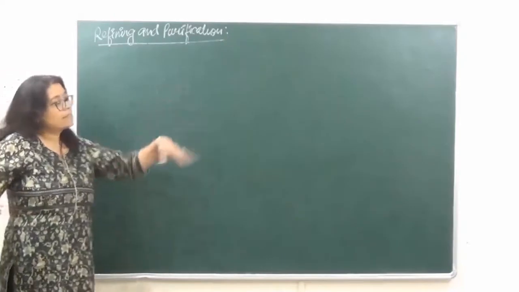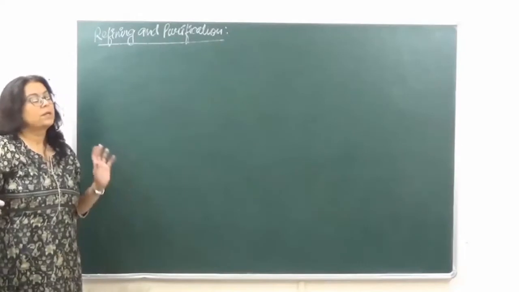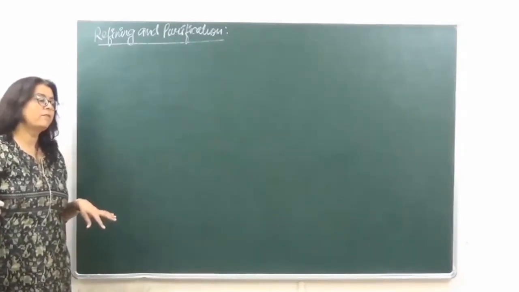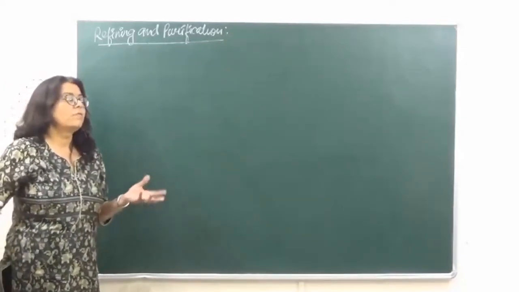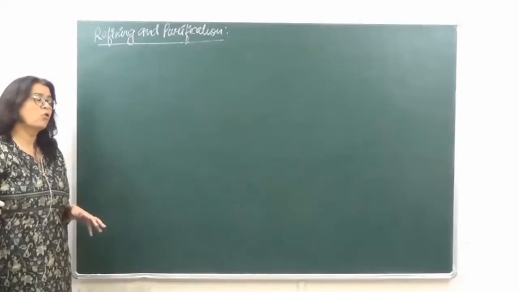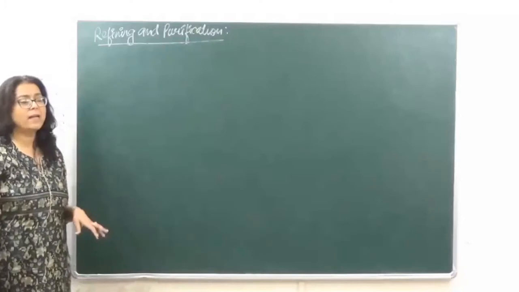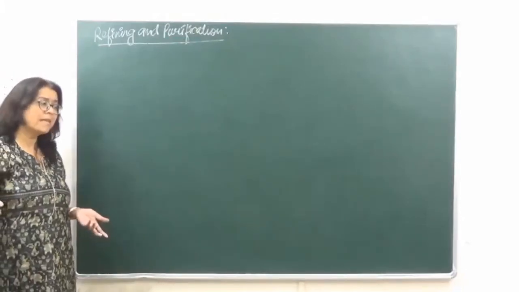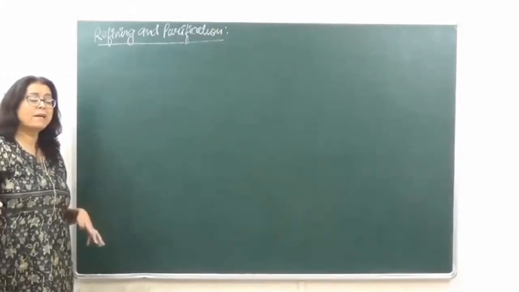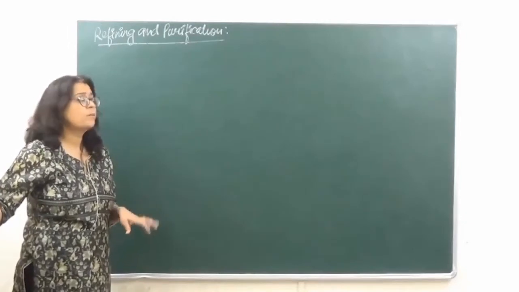Now, whatever metals we have extracted till now, since the beginning of the chapter, in the first we concentrated the ore, and then after concentration we were reducing the oxides of those ores. We said that there are certain impure particles which are left behind, which can be eliminated in the form of slag, isn't it? So over here also, why do we need to refine? Because all the impurities have still not been removed.